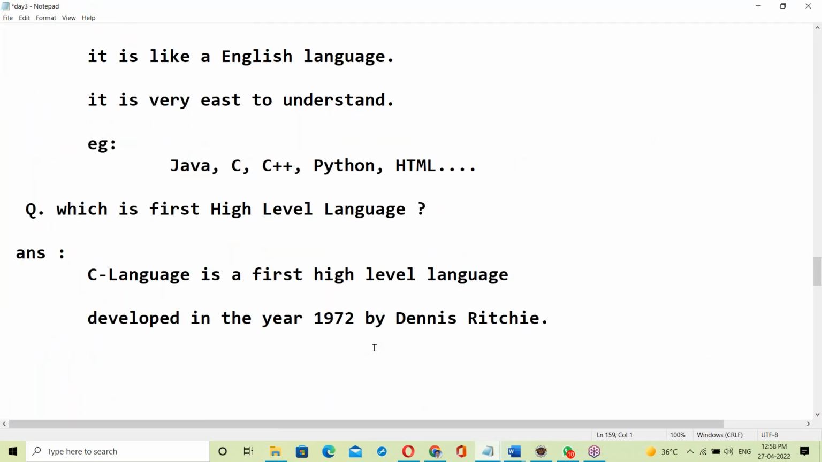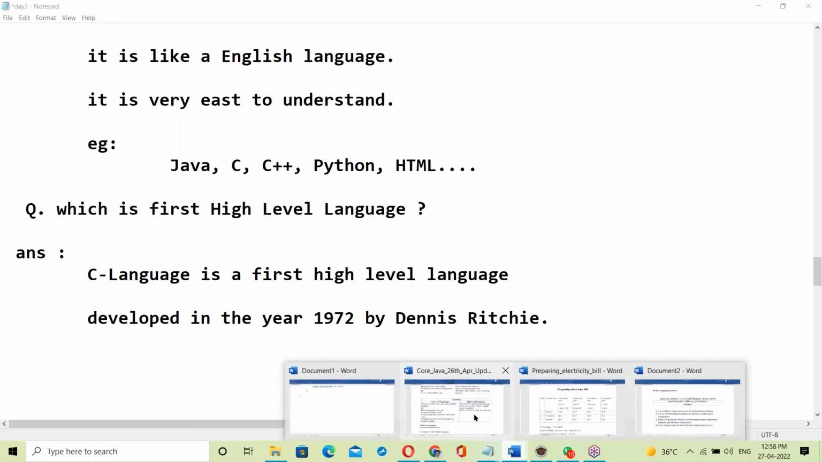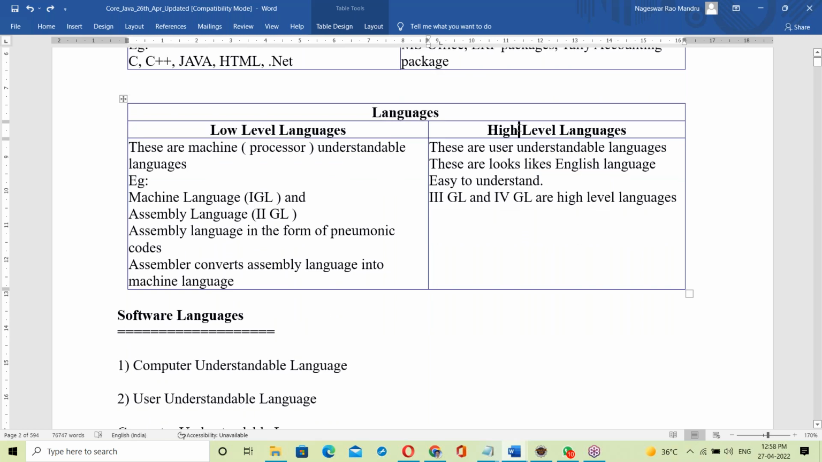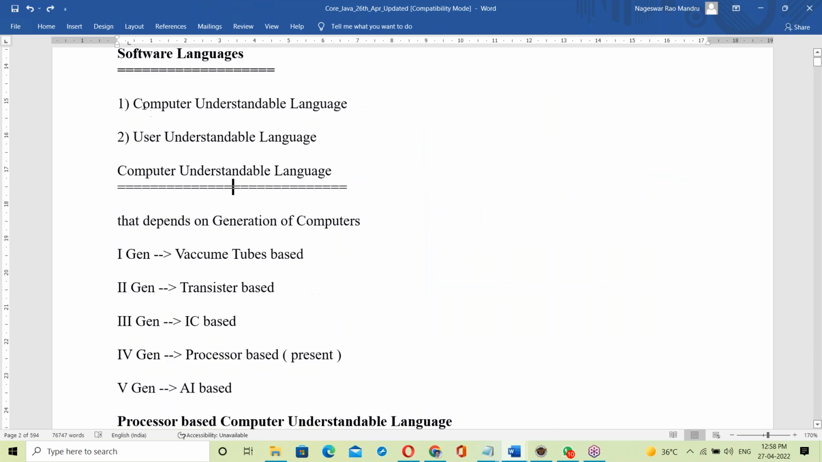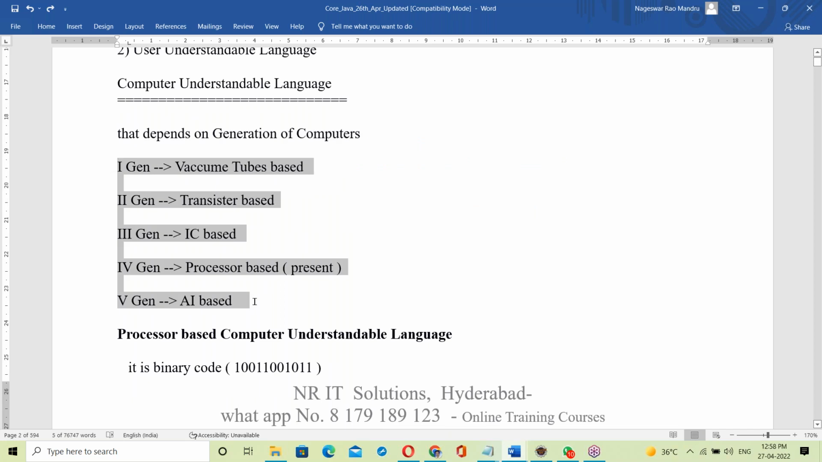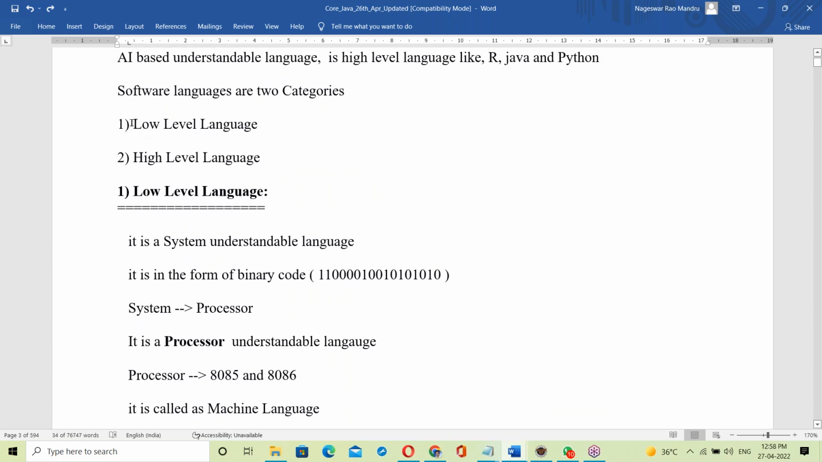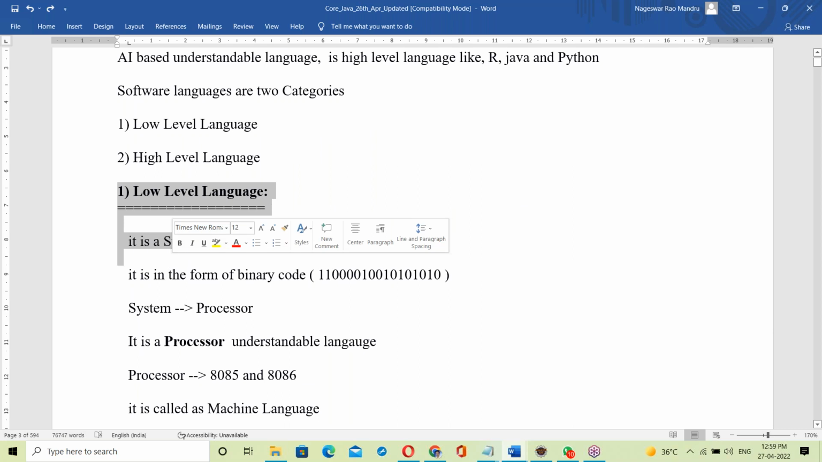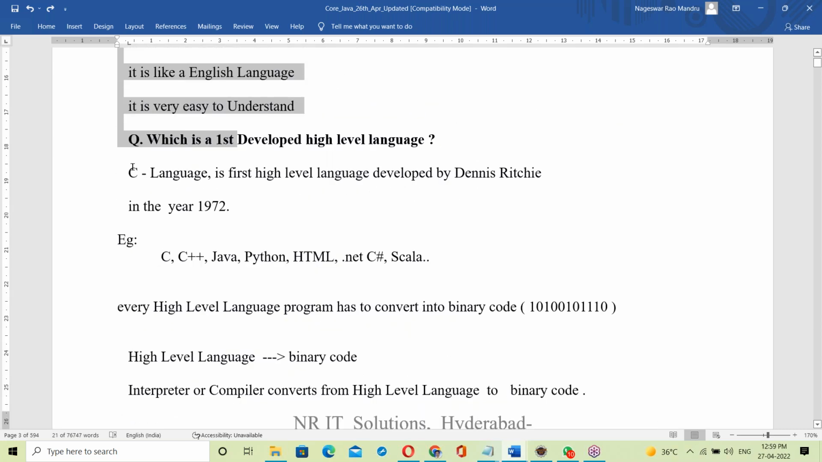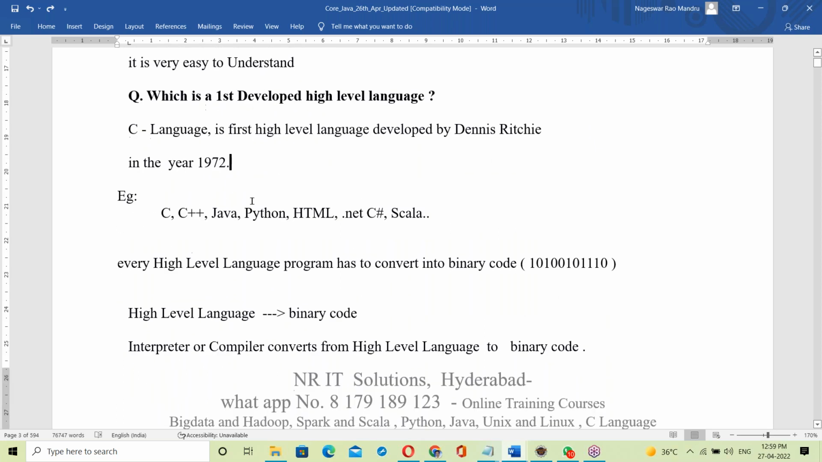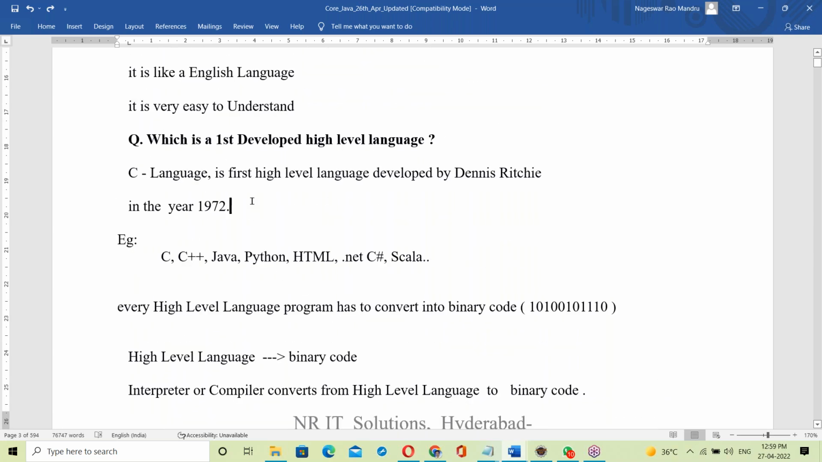So this is about low level language and high level language. C is the first high level language. Low level, high level languages. Software languages are explained very clearly in the document here. Computer understandable, user understandable. What a computer understands depends on the generation of computers. C language is the first high level language, developed by Dennis Ritchie in the year 1972. That's all about languages.